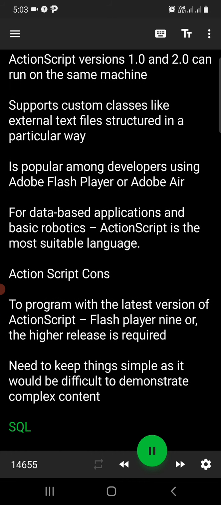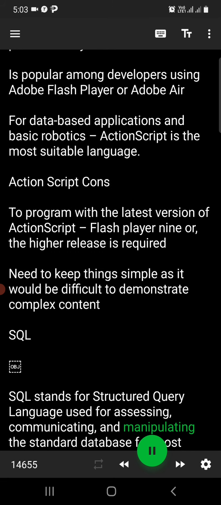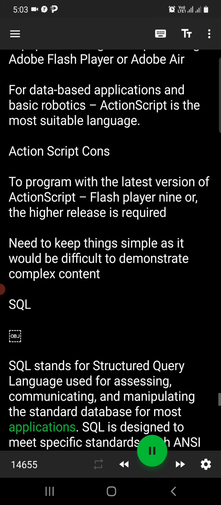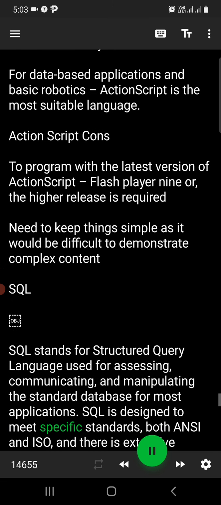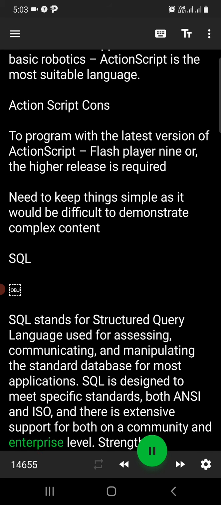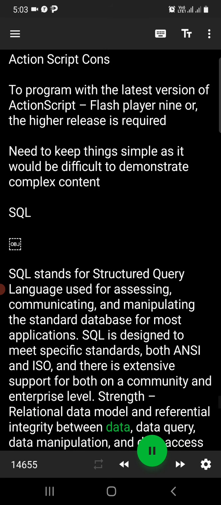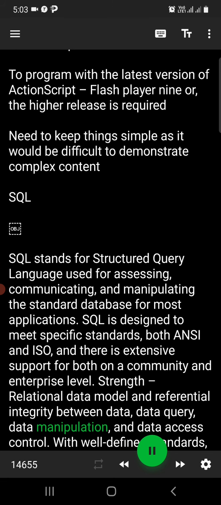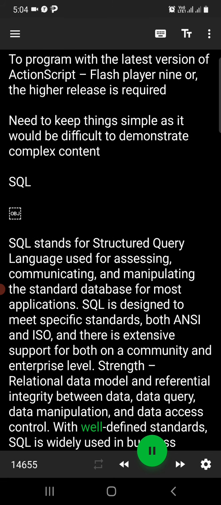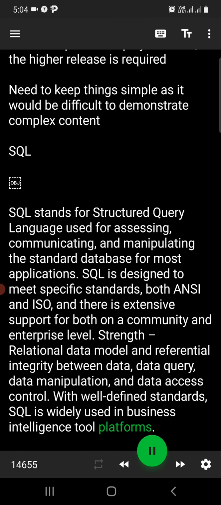SQL. SQL stands for Structured Query Language used for assessing, communicating, and manipulating the standard database for most applications. SQL is designed to meet specific standards, both ANSI and ISO, and there is extensive support for both on a community and enterprise level. Strength: relational data model and referential integrity between data, data query, data manipulation, and data access control. With well-defined standards, SQL is widely used in business intelligence tool platforms.